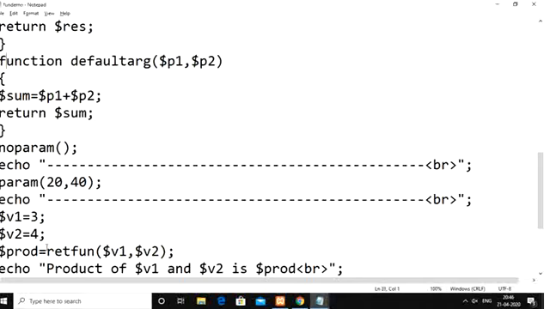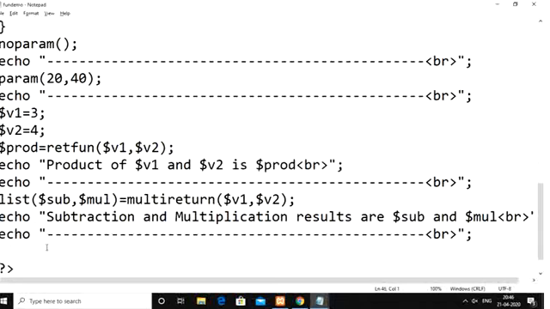So we receive 2 values as arguments. Those 2 values we store in p1 and p2. On top of p1 and p2 we perform the sum, and that sum result we return here. Now, let us say I am calling the function by passing 2 values, 10 and 20. Whatever result we got, I am going to store in a variable called result. Now I am going to display the result with echo.